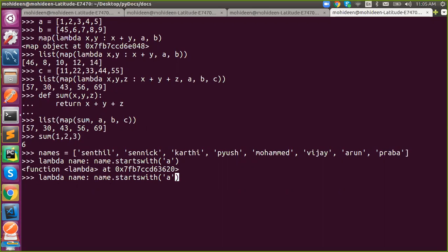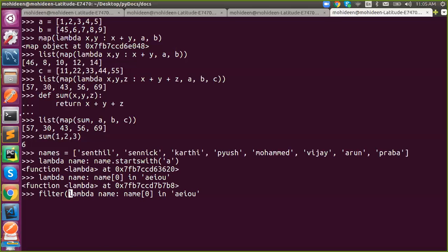Got it? But here it is about 5 characters, so I'm taking the first character and checking whether it is in AEIOU. That's it. This is my function. Now here I'm going to apply filter with my function, comma, iterables. So this will return an iterator.